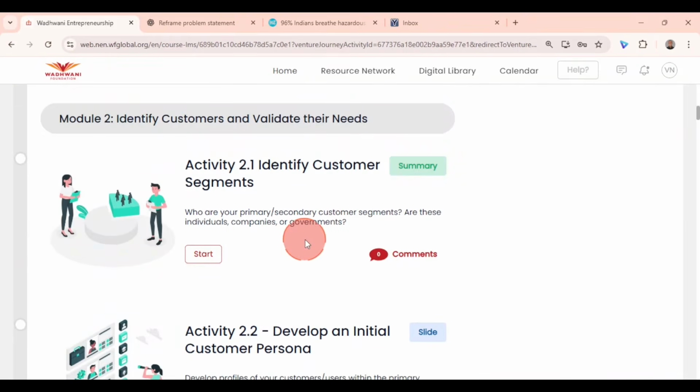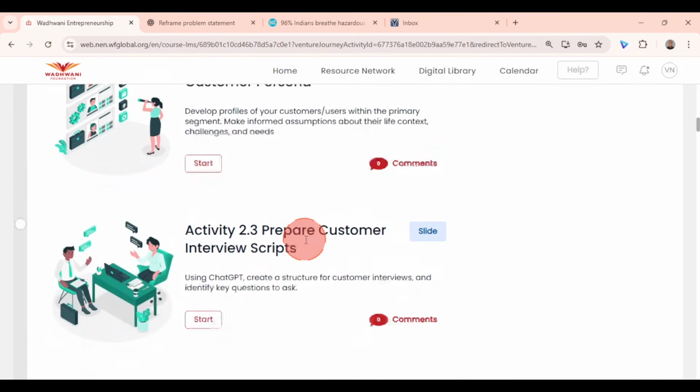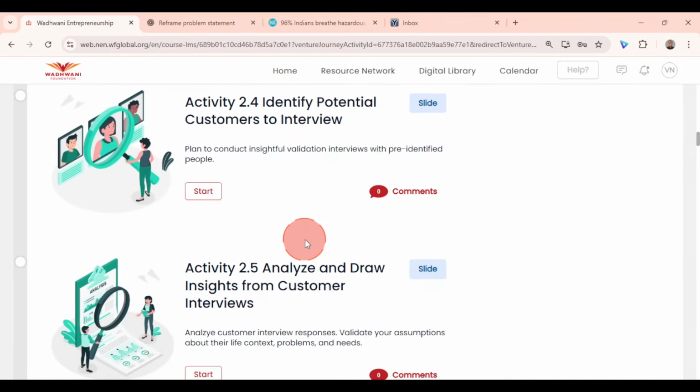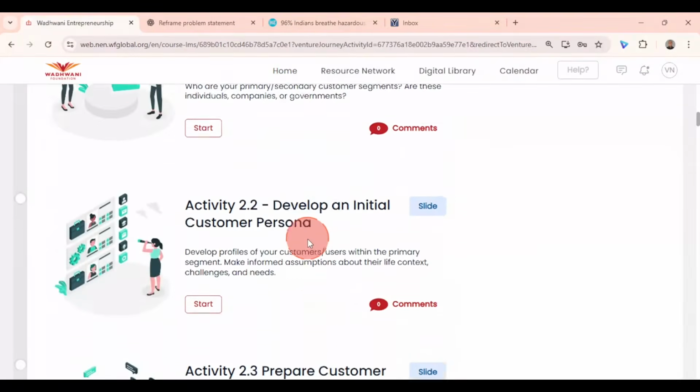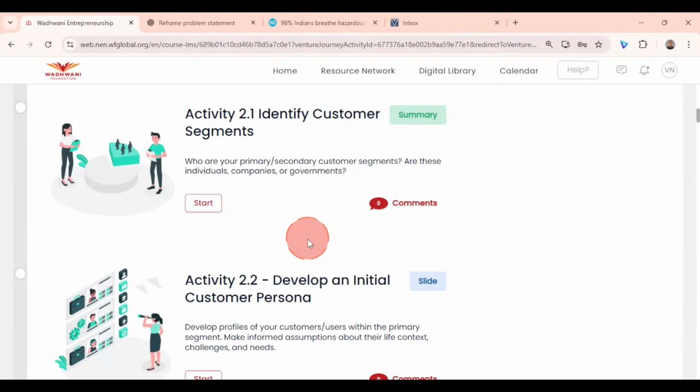Similarly, go ahead and do activities in activity 2.1, 2.2, 2.3, 2.4 and 2.5. They are very self-explanatory and I hope all of you should be able to do it. Just see how I am doing it. I'll be pacing the video fast. You can note down, you can slow down the video and check how each activity is done. Otherwise, you can do it by yourself also by clearly reading the guidelines.